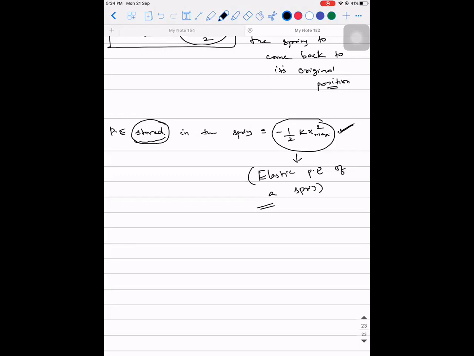Can you say again, sir? It is the amount of work done by the external agent to restore the spring from initial to final position.